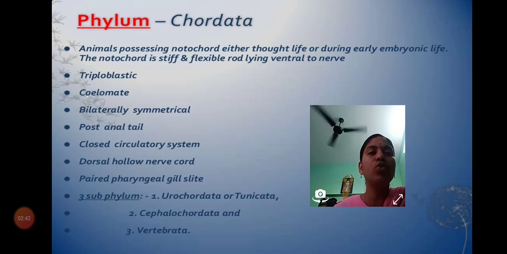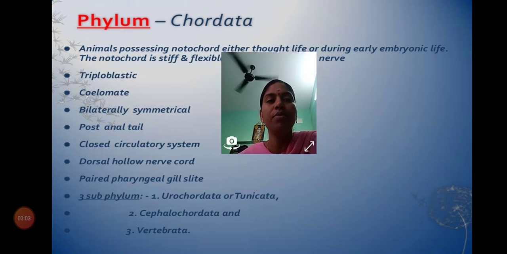And it is similar to the vertebral column. Okay, and it is not that hard like your vertebral column. It is very soft, made up of cartilage, and also made up of some proteins and flexible fibers. So that is what we call notochord. So if notochord is present, then we can call that phylum Chordata. Is that clear, children?